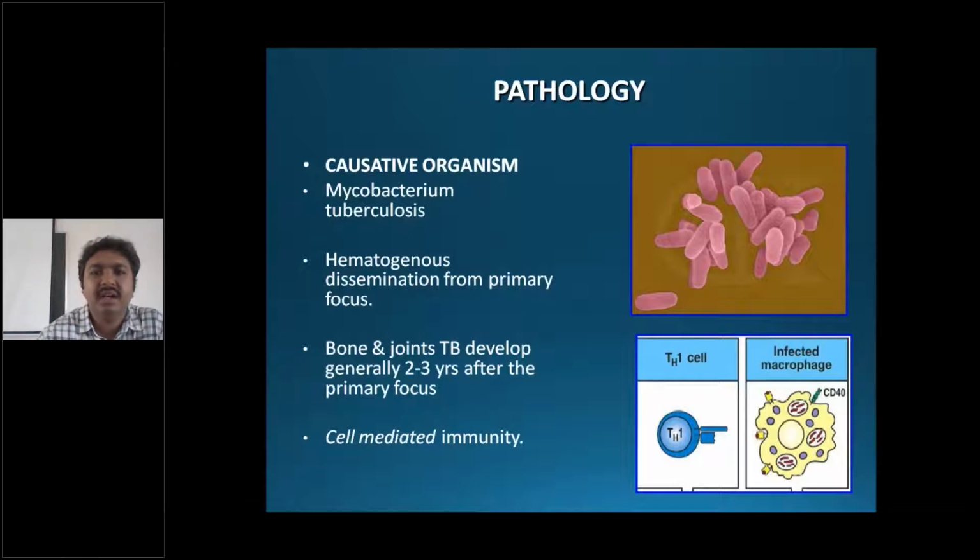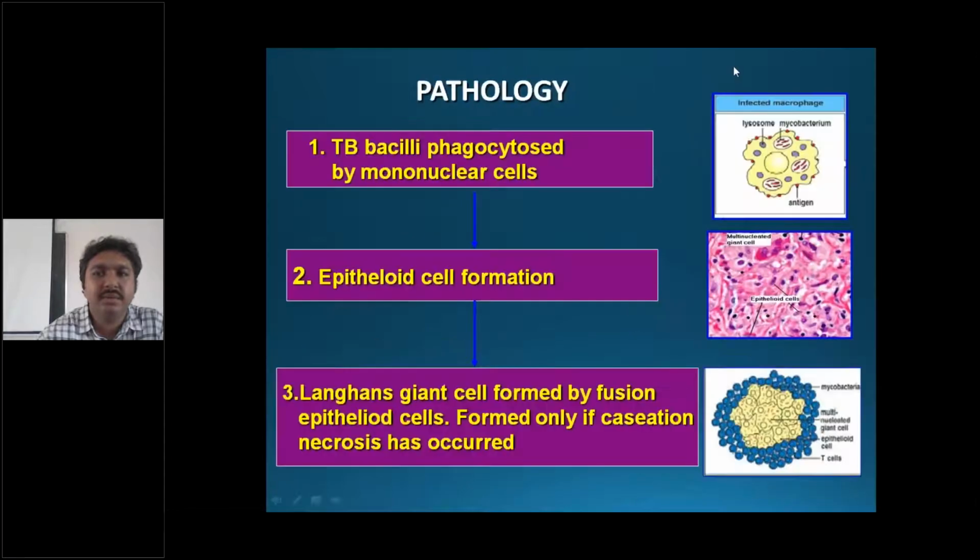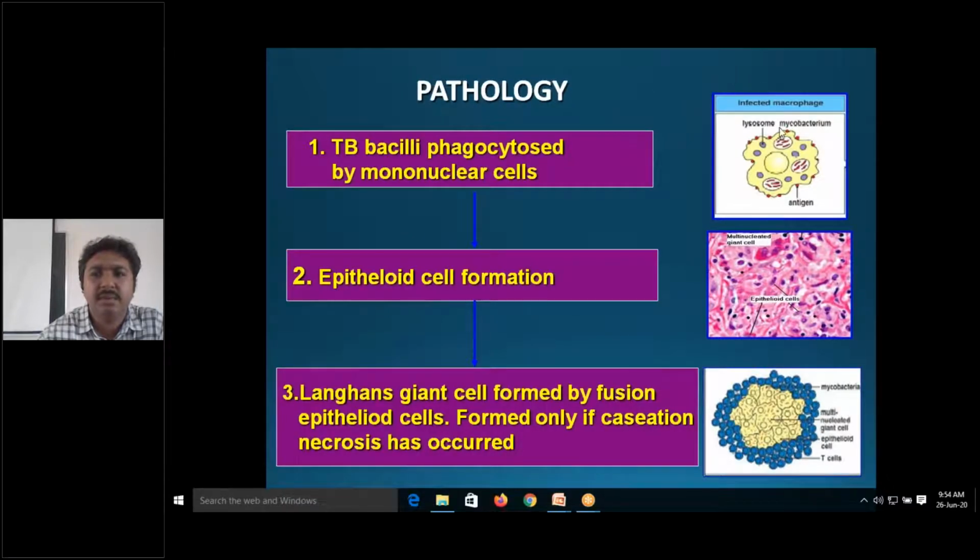The tuberculous bacilli are phagocytosed by mononuclear cells, and epithelioid cell formation occurs. After caseation necrosis, the fusion of the epithelioid cells forms the Langerhans type of giant cell.